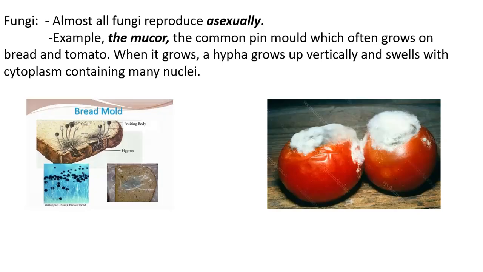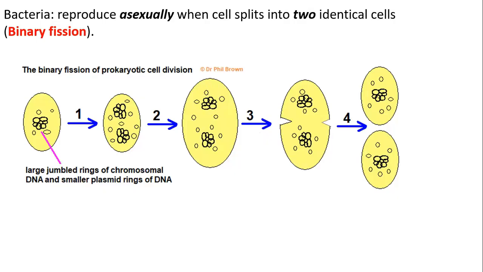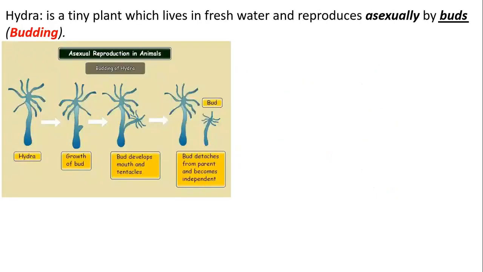Okay. Another example of asexual reproduction is binary fission, which is the way bacteria reproduce. So first, the bacterium gets larger in size, and then it duplicates or makes a copy of its DNA. And then a cleavage is formed and the cell divides into two cells. It's the simplest form of asexual reproduction, as we agreed before.